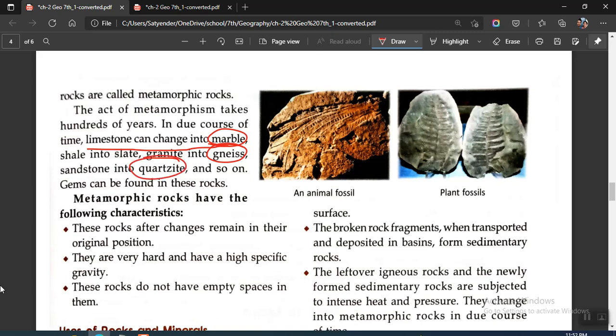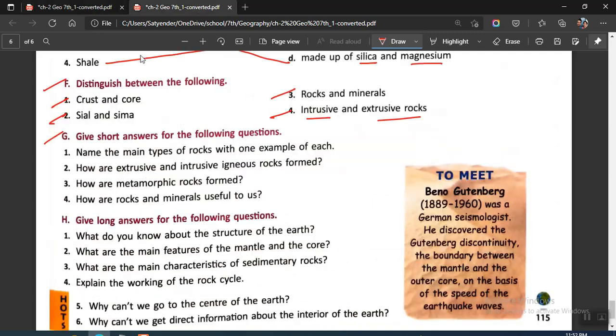So you can just write these three examples in case of your metamorphic rocks. Okay, then we have the second one. That was G1. So G2: how are extrusive and intrusive igneous rocks formed? We have already covered this one in this part, so you don't need to write this again. If this question is asked, you will be writing the same answer as this one.